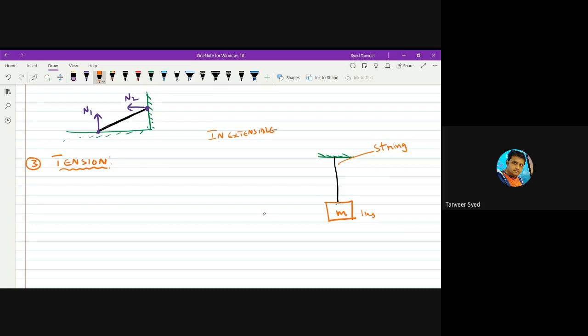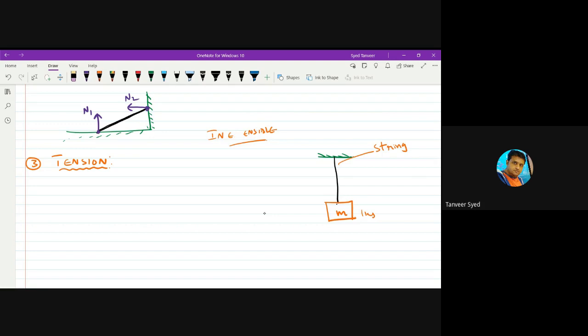That means it does not stretch like a rubber band. If it stretches, the situation will be different. At different points you'll get different values of tension, which is an advanced thing you don't study here. We'll treat the string as one that does not stretch when you apply any load. That's what we call inextensible.